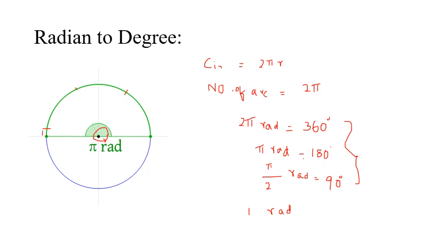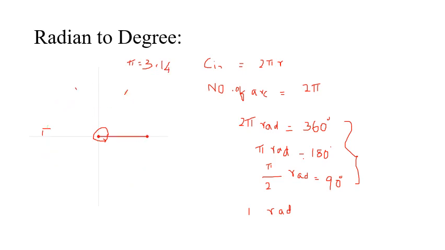This is nothing but 0.14. See, we know the value of pi, right? So what is the value of pi? Pi is equal to 3.14. So now you understood how it came? So 3 full arcs plus 0.14, or 14% of the circumference of the circle. So this is how pi is equivalent to 3.14.